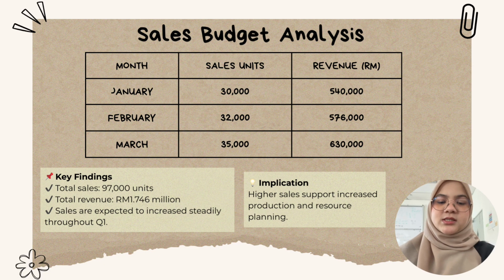The sales budget is the starting point of the master budget. Crispy Delight is projected to sell 97,000 units, generating RM 1.746 million in revenue during the first quarter. Sales are expected to increase steadily from January to March, supporting better production planning and resource allocation.